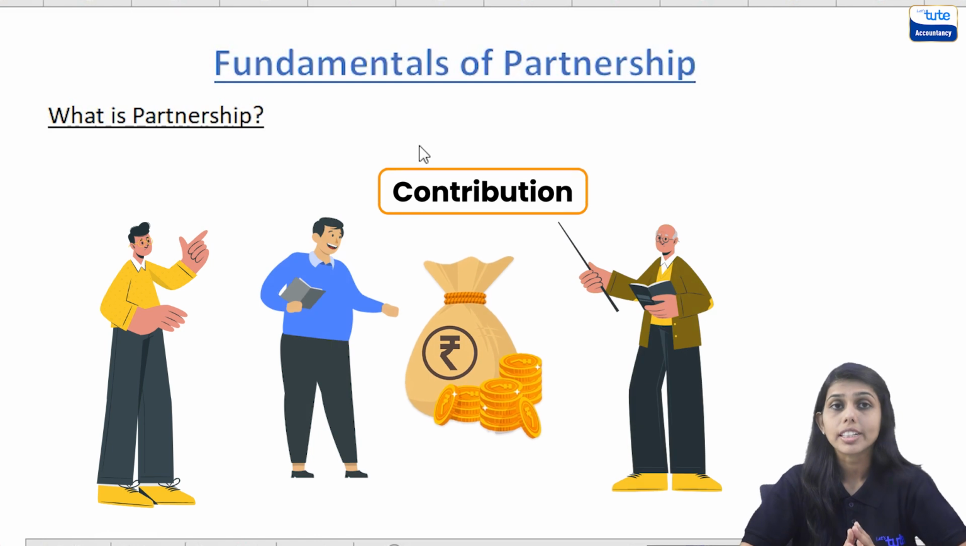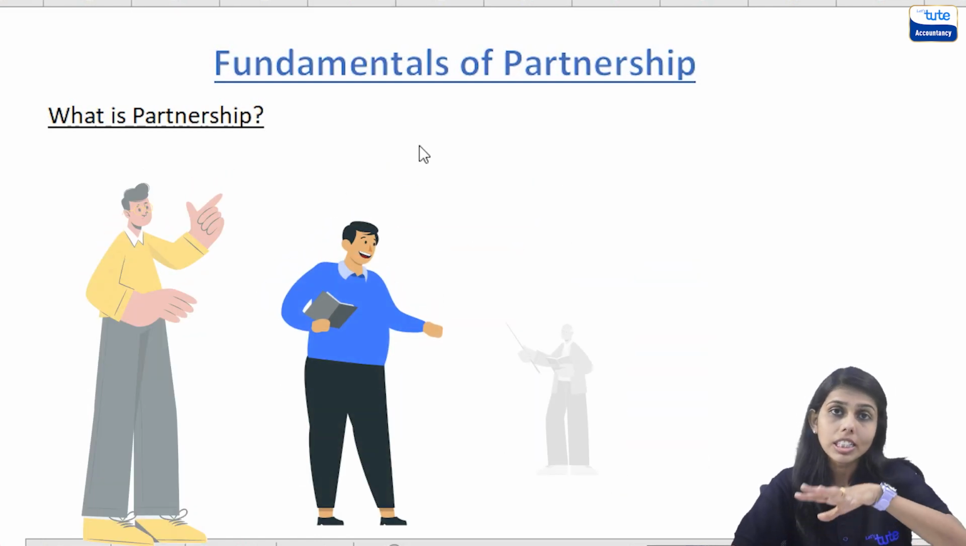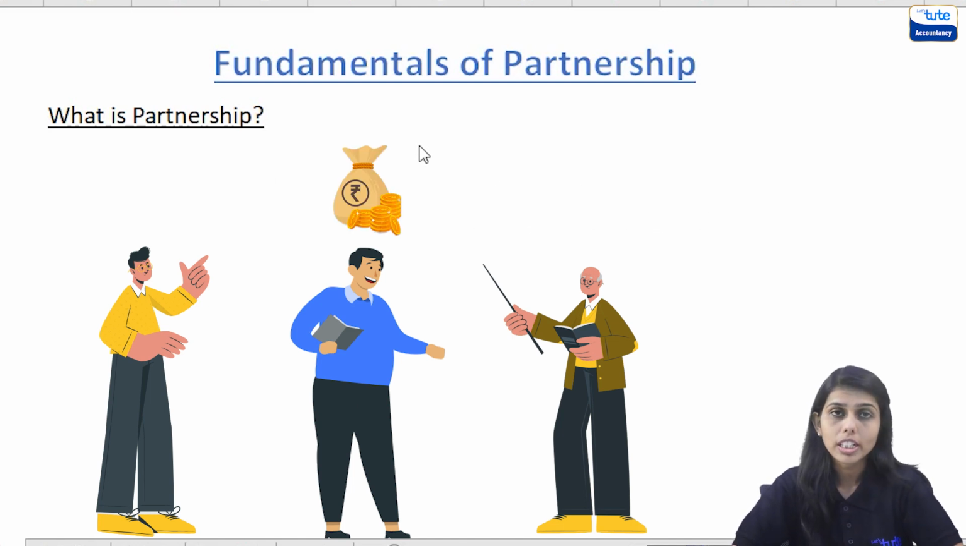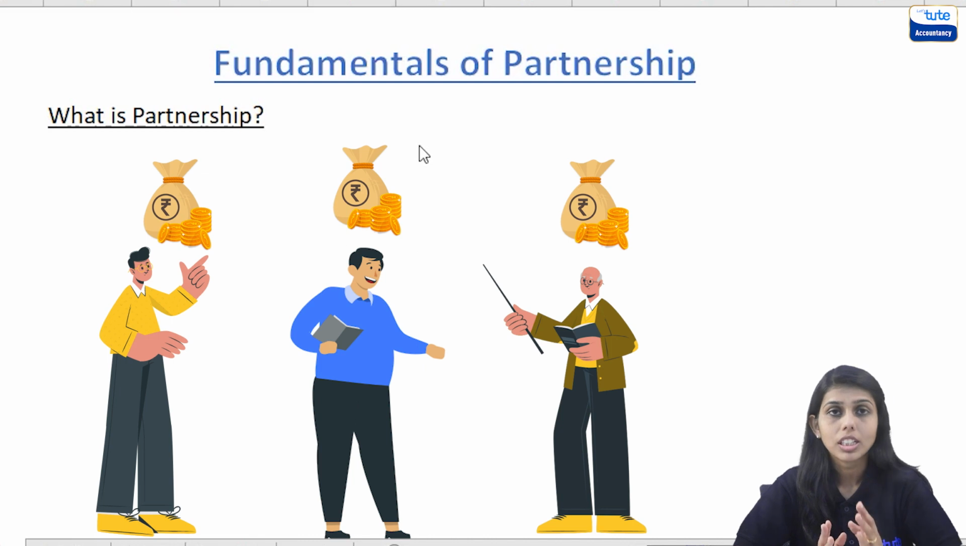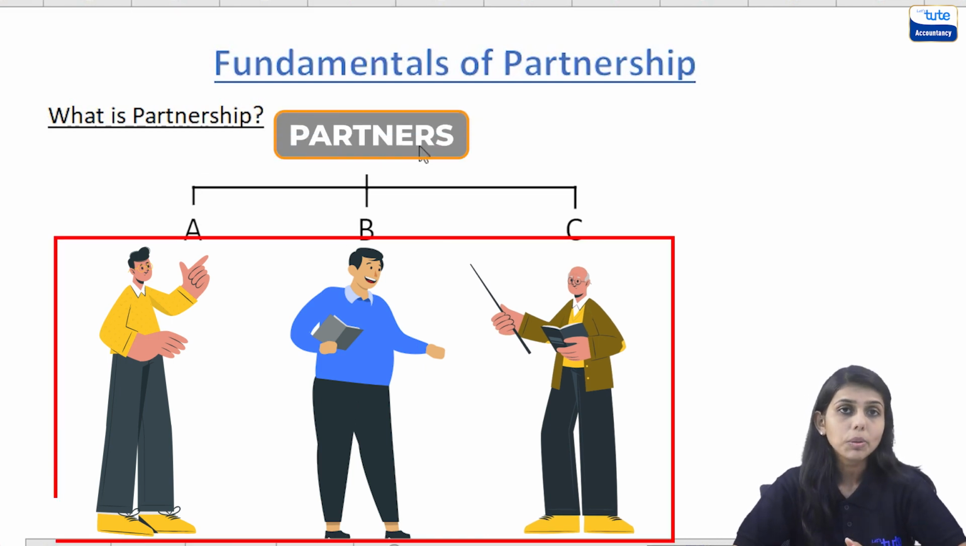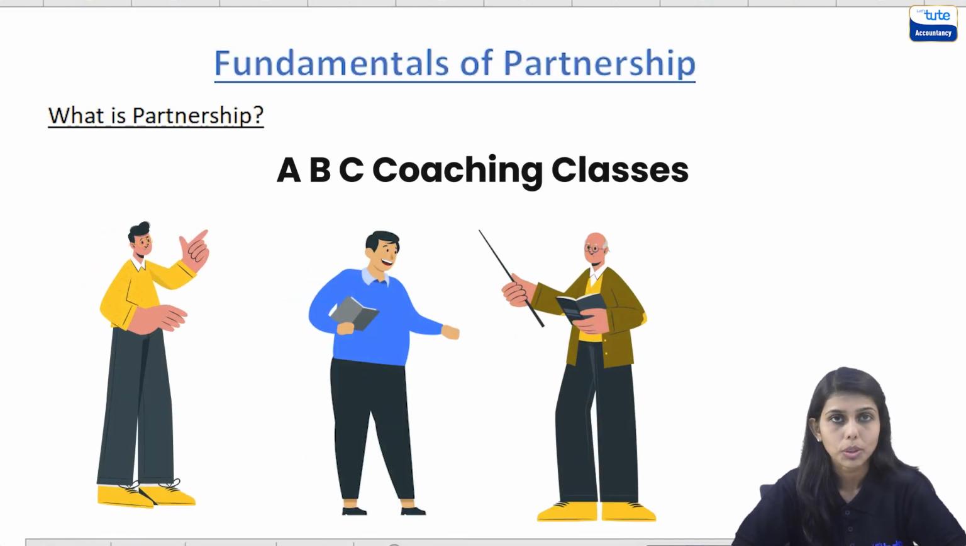Initial contribution that is brought to start a business is known as capital. Now they three together form ABC coaching classes where they decided to share the profits equally amongst them. In this case, A, B and C will be known as partners and they collectively will be known as partnership firm. So ABC coaching classes is a partnership firm.